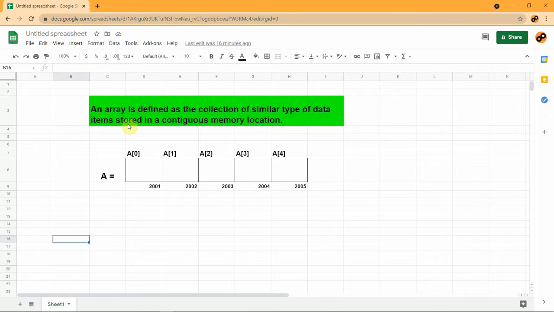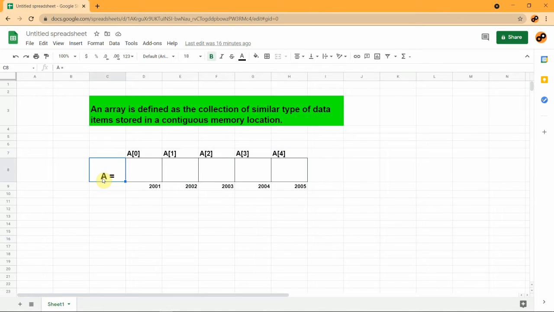So an array is defined as a collection of similar type of data items stored in a contiguous memory location. An array is basically a collection of data that have the same data type, and it will be stored in a continuous memory location. We have learnt about integers and data types, and in an integer we can store only a single value. Here you can store multiple values inside a variable that has the same data type, and they will be stored in continuous memory locations. So this is the basic idea of an array.